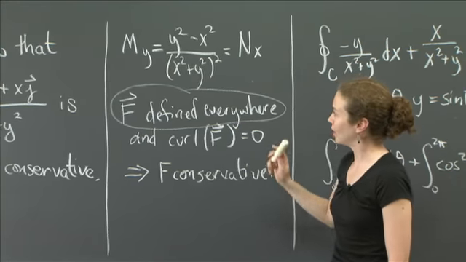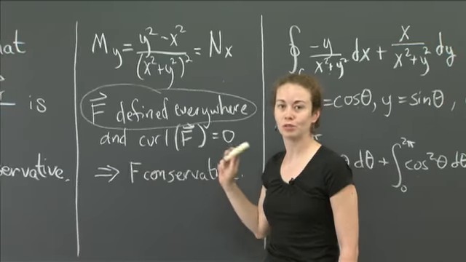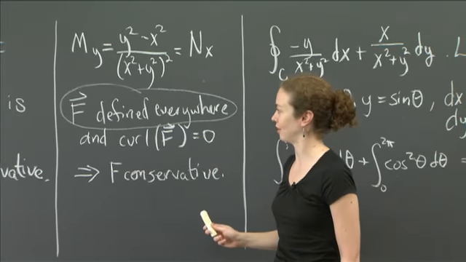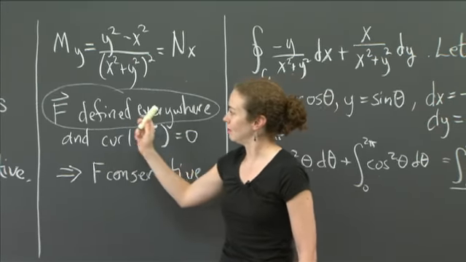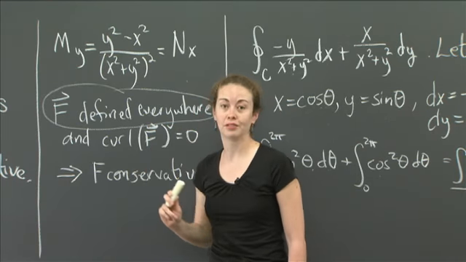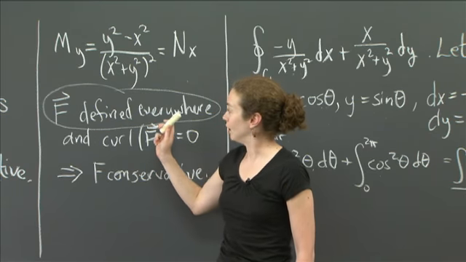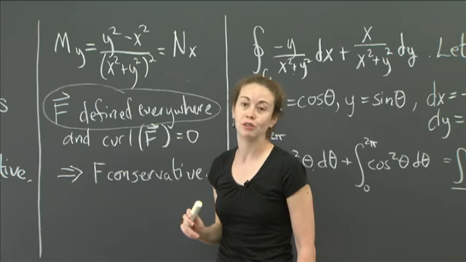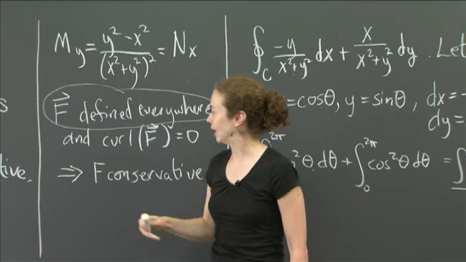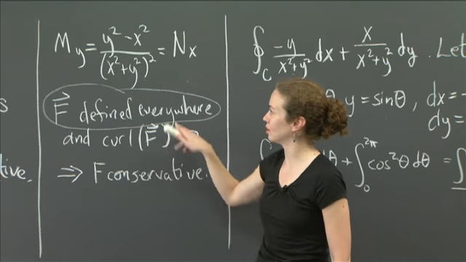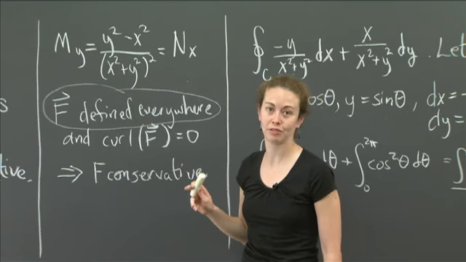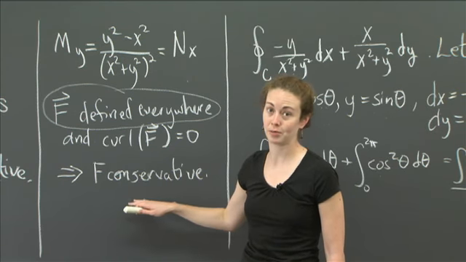But we can't actually appeal to the theorem you want to appeal to, to make any conclusion about the vector field, because the vector field in our example is not defined for every value of x, y. There's one value for which we cannot define f. And so we cannot say that if the curl is 0, then the vector field is conservative. We can't draw any conclusion from this theorem.